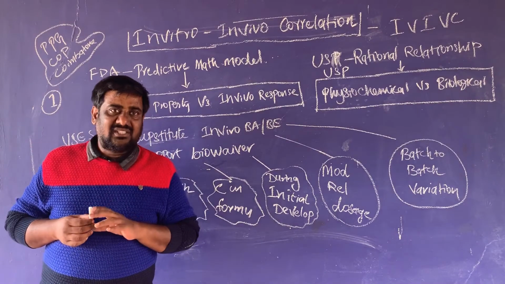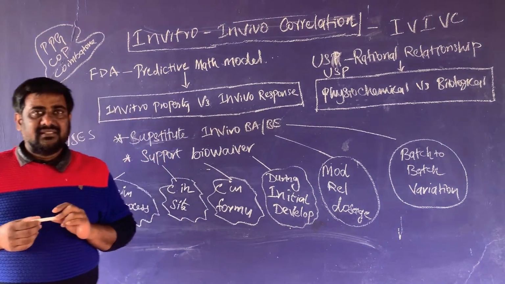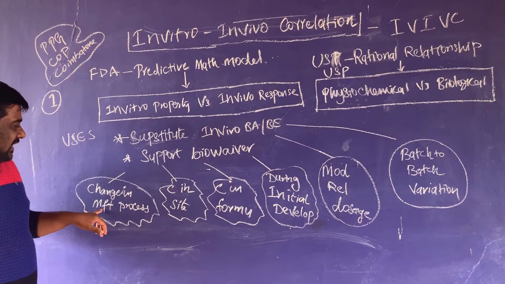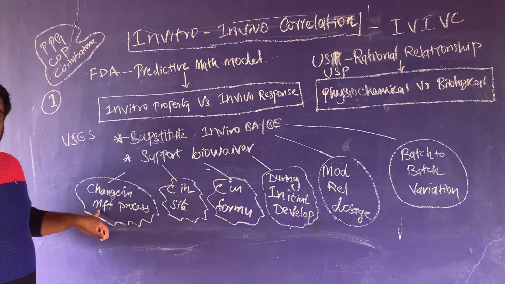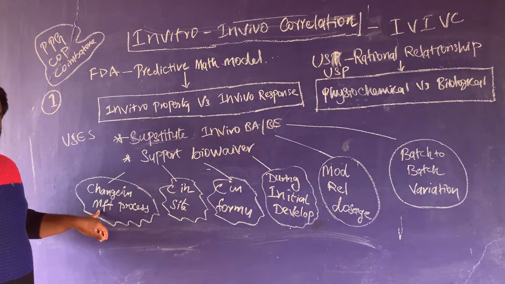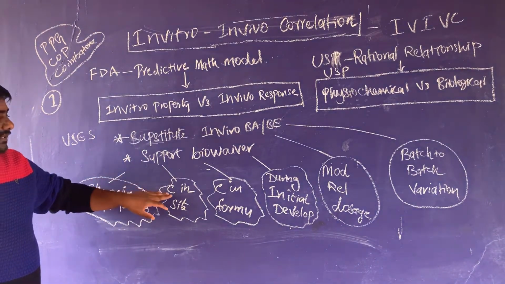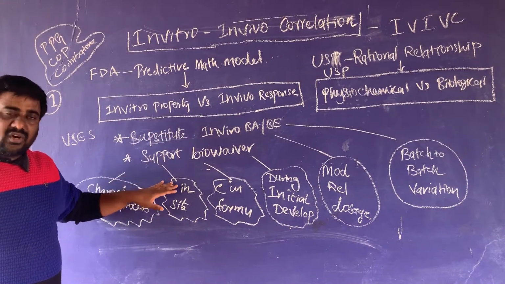So in which conditions is this IVIVC recommended? The first is when there are changes in the manufacturing process, where the formulation is prepared or slightly any changes are made in the process of manufacturing, we can go for IVIVC. That will help, by directly doing an in vitro study instead of in vivo, we can correlate.